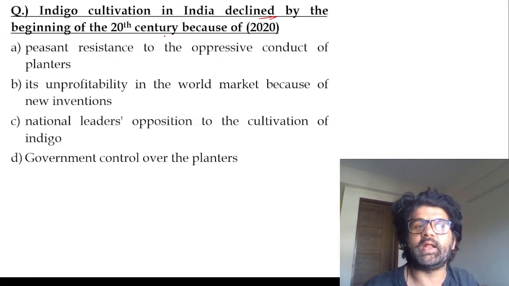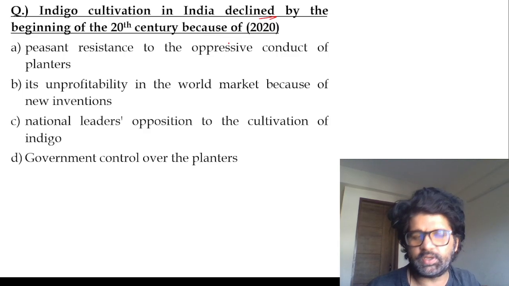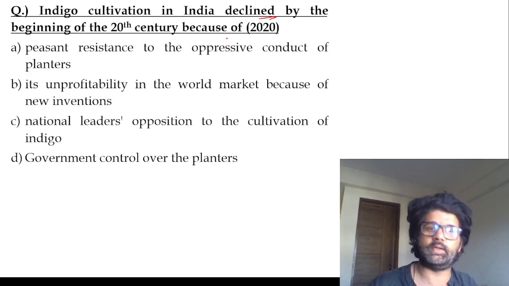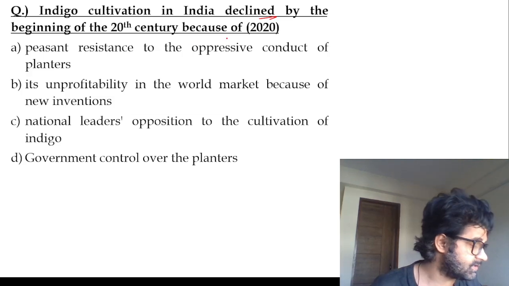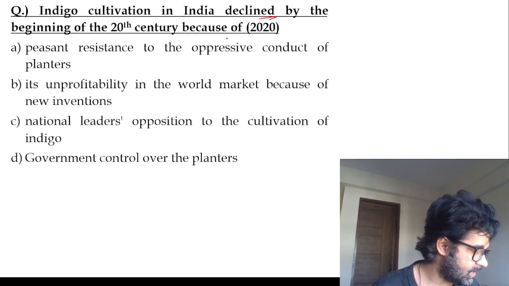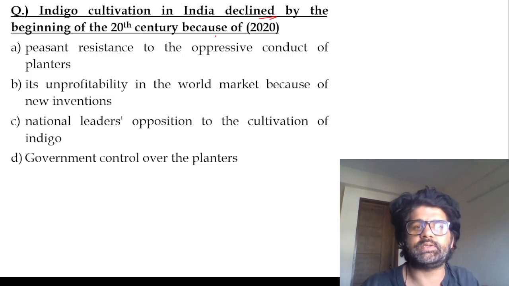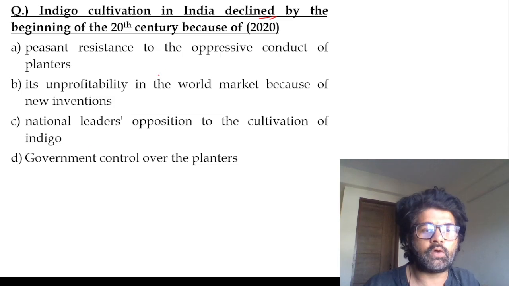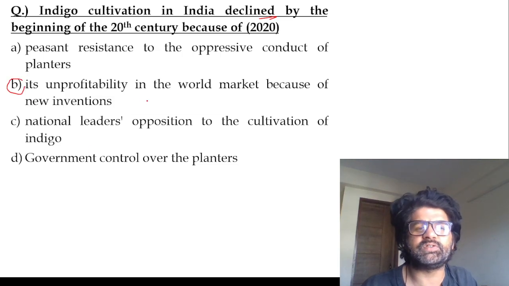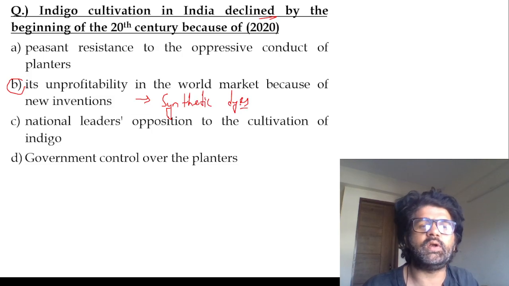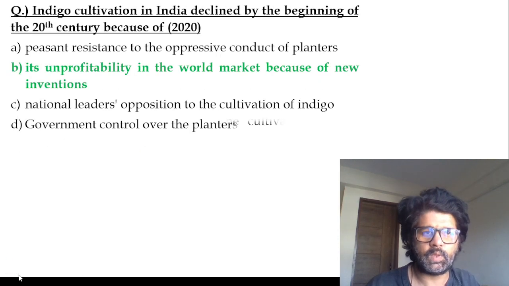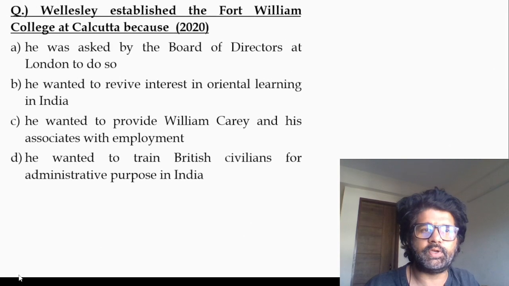Indigo cultivation in India declined. We have just seen the Champaran Satyagraha. We have seen Neel Bidro's related book, Neel Darpan. Indigo cultivation, I have told you why it declined in that state, when we were talking about the Champaran Satyagraha. So tell me, what do you think is the answer? Why did it decline? Because of unprofitability in the world market and new inventions; synthetic dyes came into the picture. Germans were making them. So demand for indigo decreased. The answer is B.